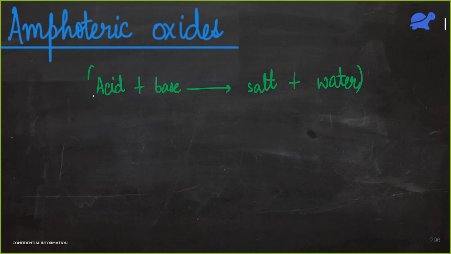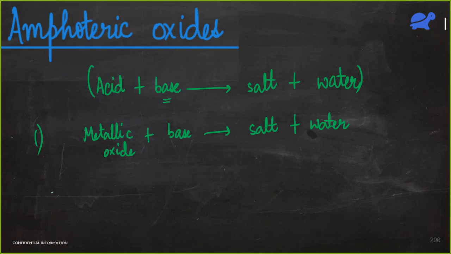So if a metallic oxide reacts with a base to give salt and water, this is the first condition.